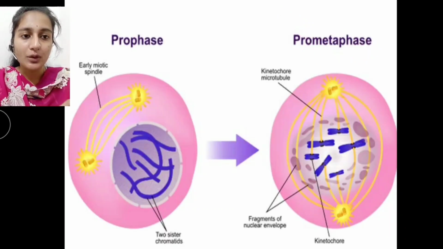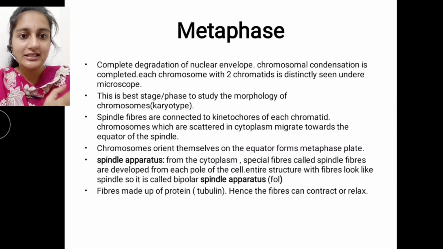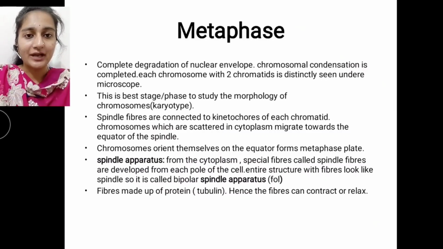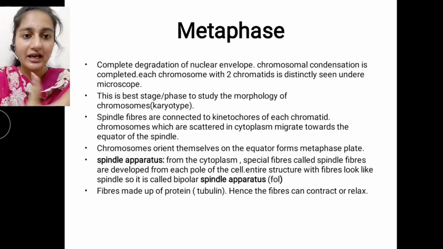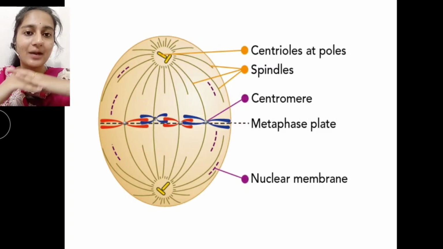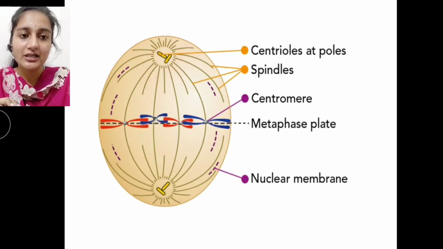We have one more phase, pro-metaphase, which is the stage previous to metaphase. Let's see what changes happen in metaphase. We have already discussed prophase, the first stage of mitosis. Next we have metaphase. The metaphase cell looks like this: all the chromosomes come to the center, the centrioles have moved to the poles and form the astral rays, and the long fibers, called spindle fibers, are attached to the centromere of the chromosomes.